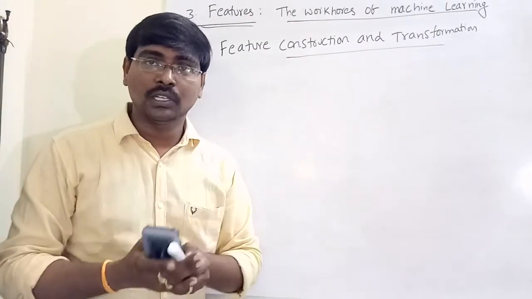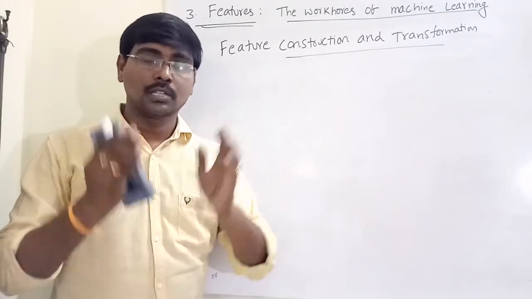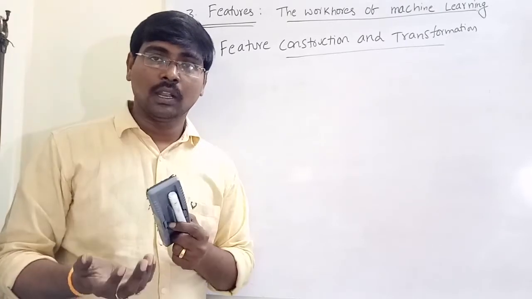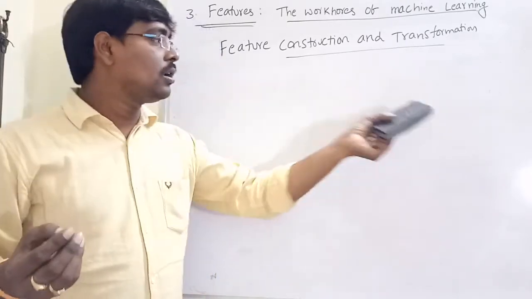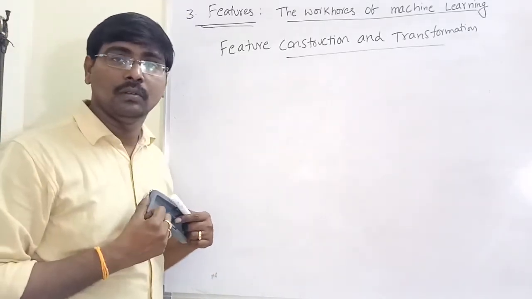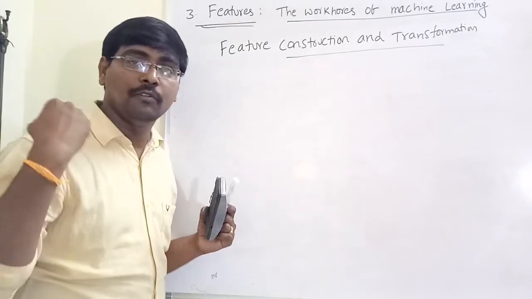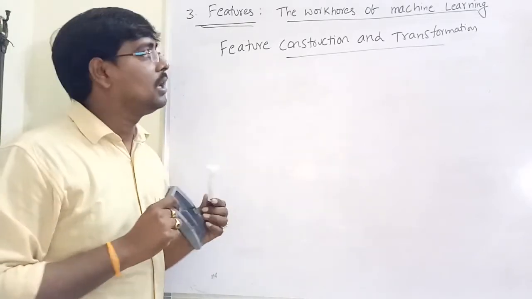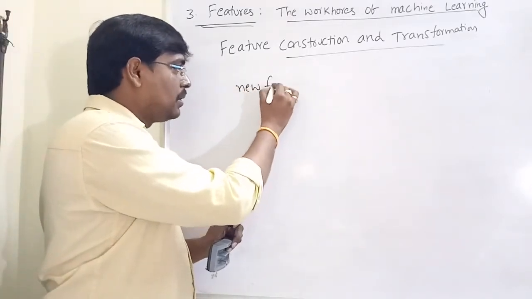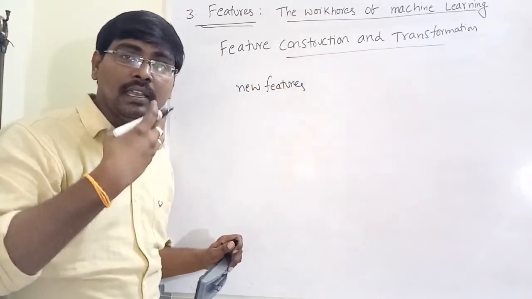In some situations, the features are not directly available in the instance space. To design a model or to predict some output, it is not easy to directly identify a feature. In those cases, we construct, that is, we implement new features. Feature construction means we are creating new features.